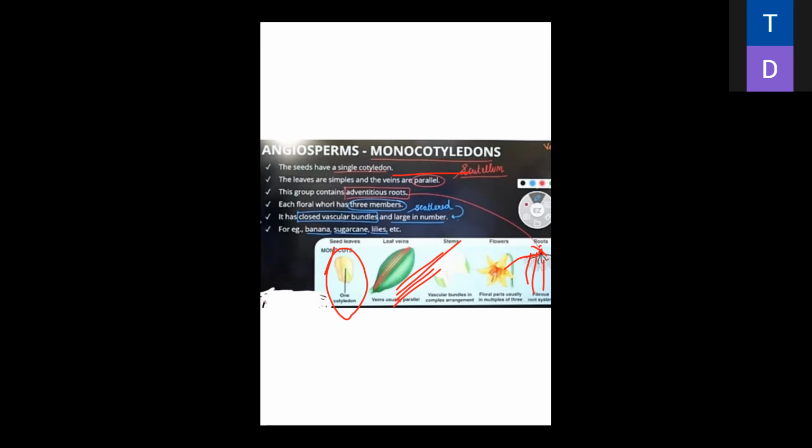Next, it has closed vascular bundles. I have drawn a closed vascular bundle here and highlighted it. The closed vascular bundles are present in large number and scattered all over the stem.